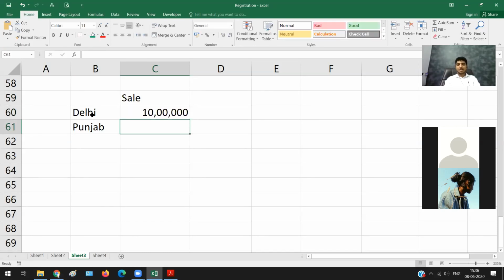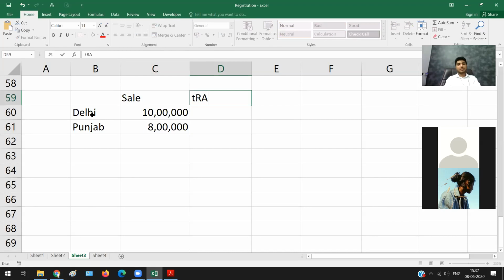My sale in Punjab, let us say, is 8 lakh rupees. This is not a problem. There is also a transfer from Delhi branch to Punjab branch. From Delhi to Punjab, let us say it is 6 lakh rupees. From Punjab, I never transferred anything to Delhi.